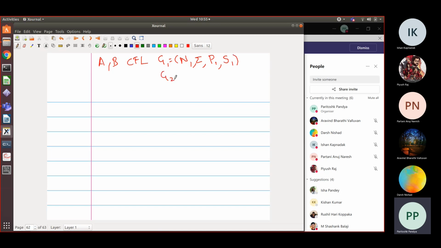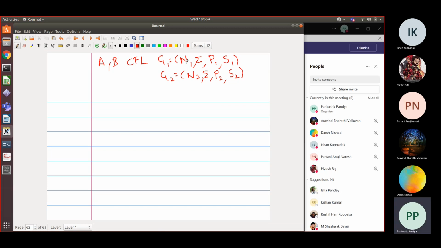And I've got grammar G2 for the language B, which will be some N2, sigma, some set of rules P2, and its start symbol is S2. Now remember one thing: in a grammar, if there is a non-terminal called A, you can pick a fresh non-terminal Z which is not occurring in it, and everywhere A occurs you can substitute it by Z. So you can rename a non-terminal by some fresh non-terminal and the language will not change. Is that clear?